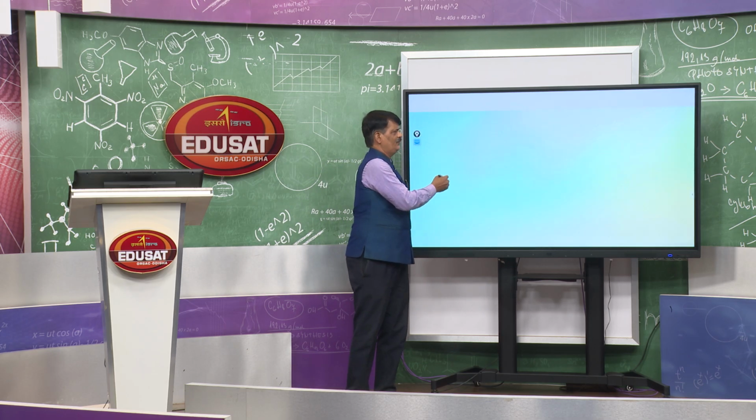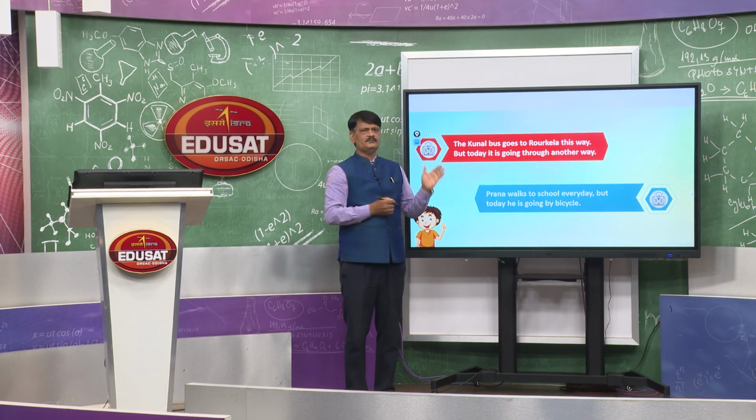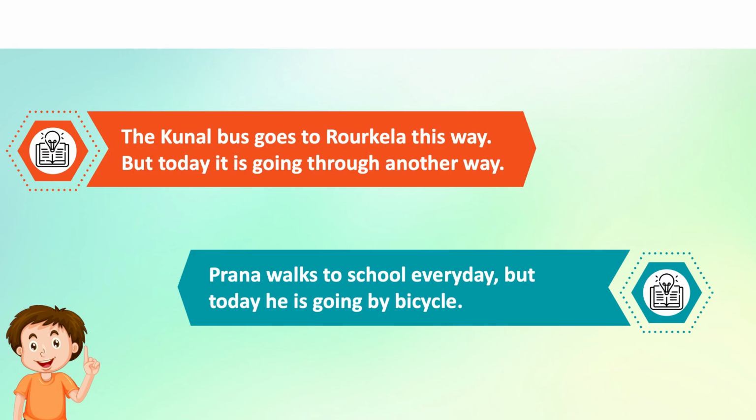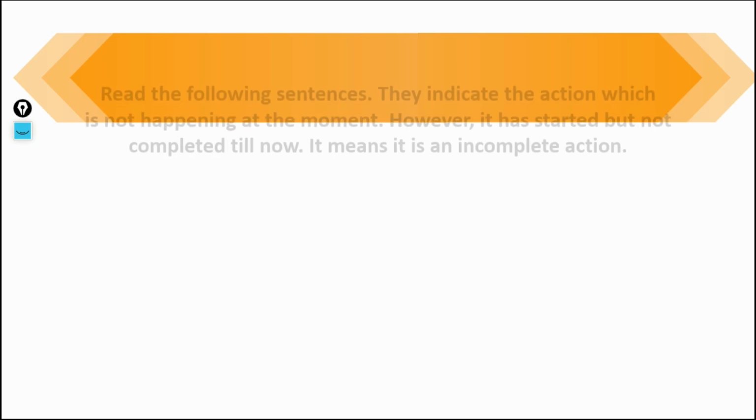Then you go to the next. The Kunal bus goes to Rourkela this way, but today it is going another way, because the route has been changed. Pranam walks to school every day, but today he is going by bicycle. It is a temporary action. Every day he goes to school on foot, but today he is going with the bicycle. It is clear that in case of a temporary action, we use the present progressive. Is it clear to you? Then we will go to the next. You see what happens there.